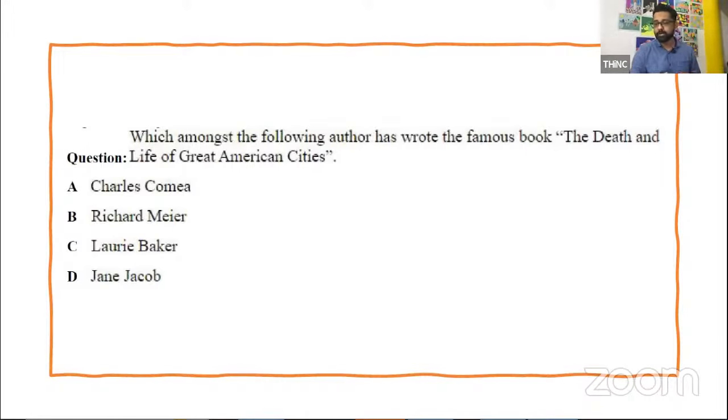Second question: which among the following authors has written the famous book, The Death and Life of Great American Cities? There are 4 options. They've written Charles Comey. I found a lot of spelling mistakes in this particular question paper. I don't know who's proofreading it. I think it should be Charles Correa, or probably they could also argue that's what they meant. Jane Jacobs, yes, correct. That is Jane Jacobs.